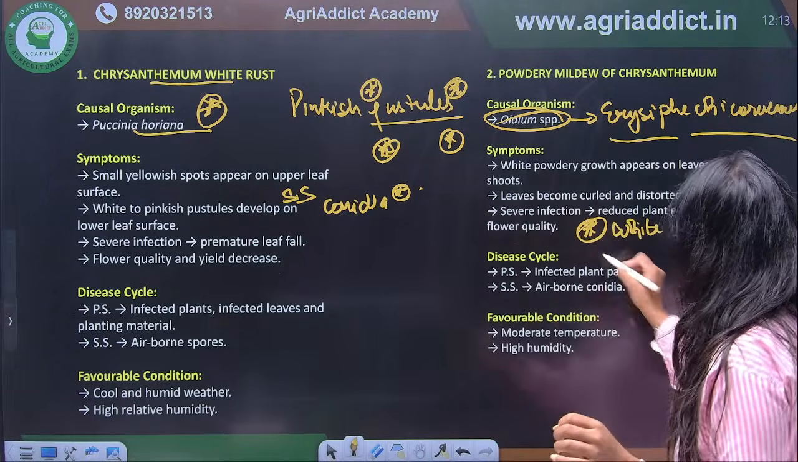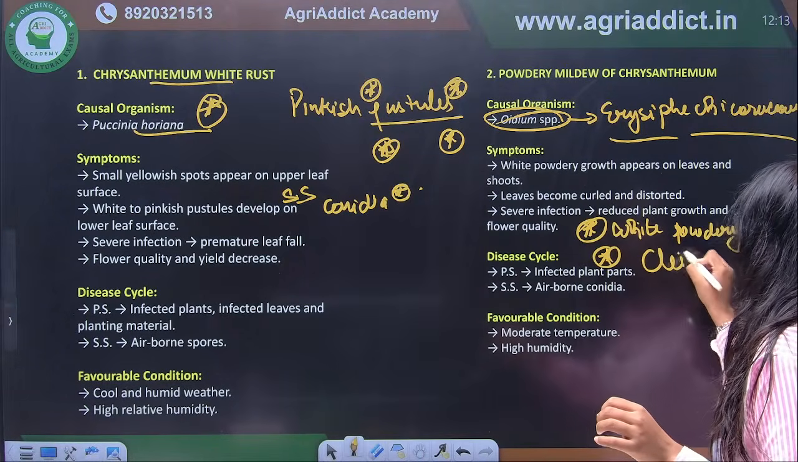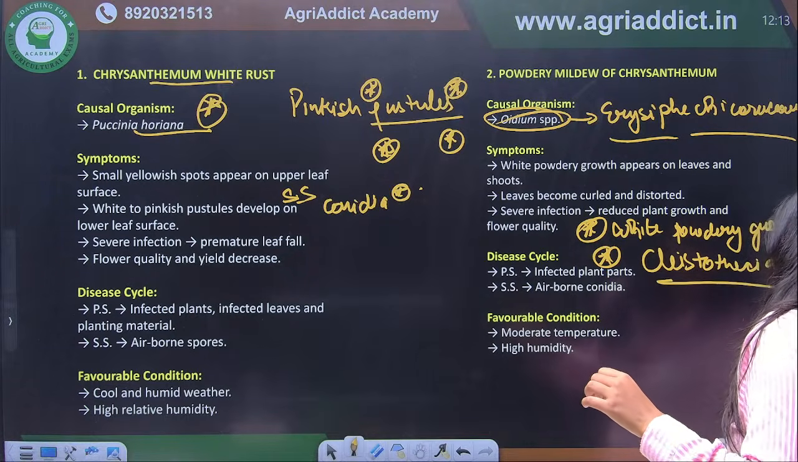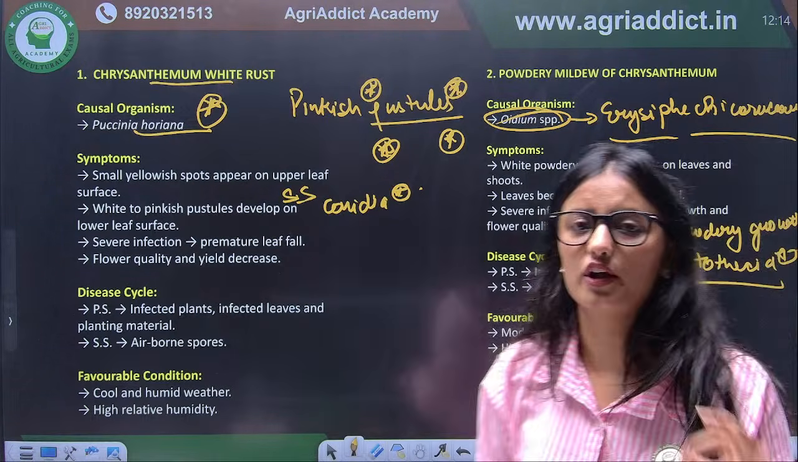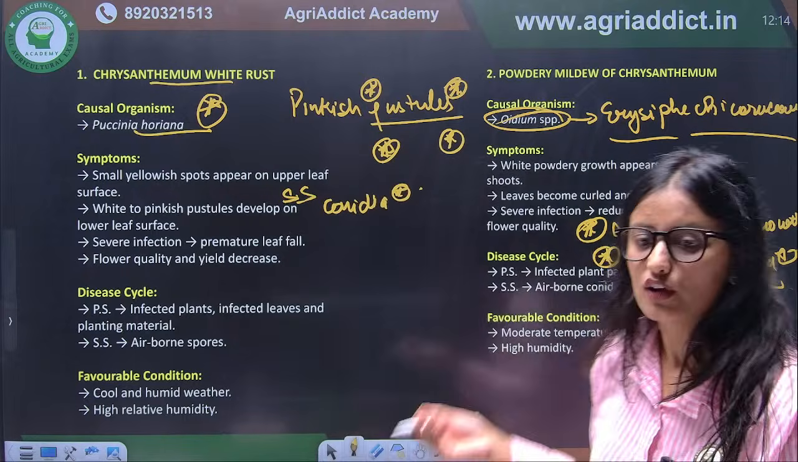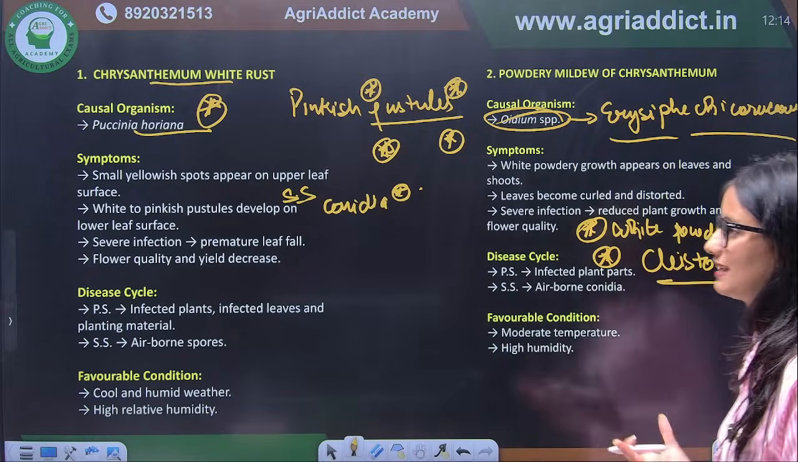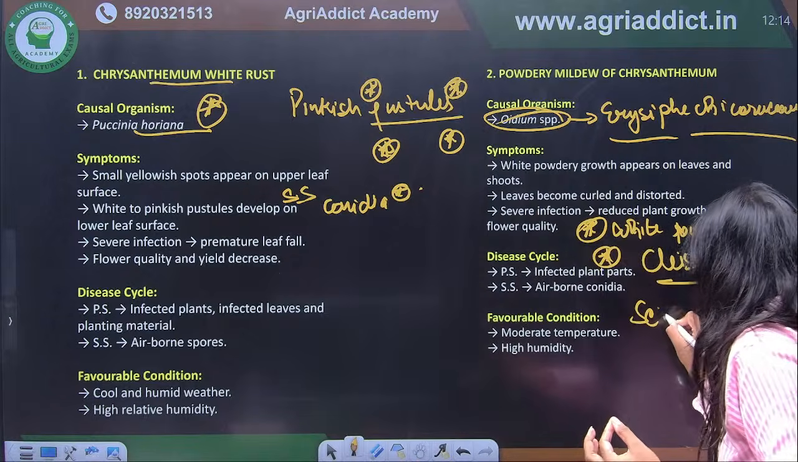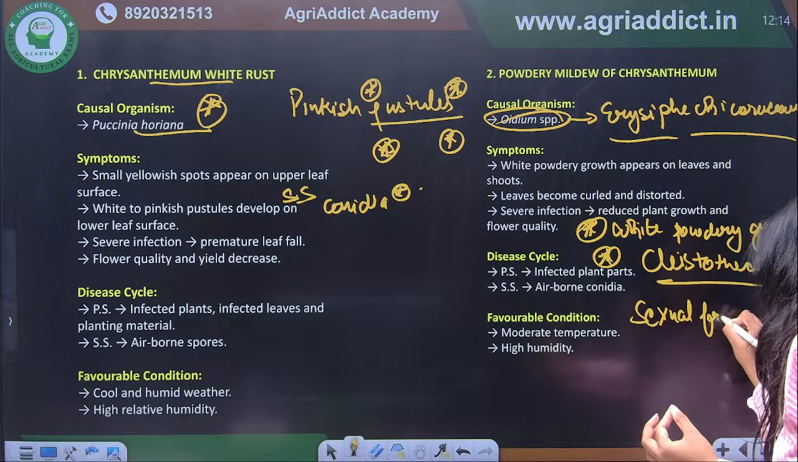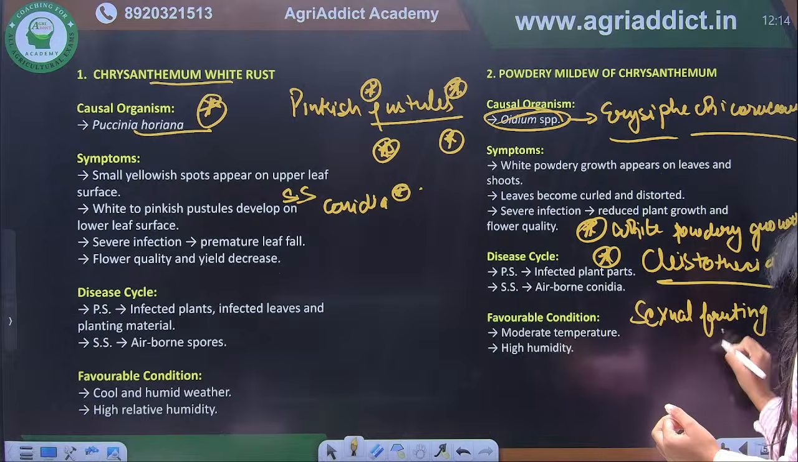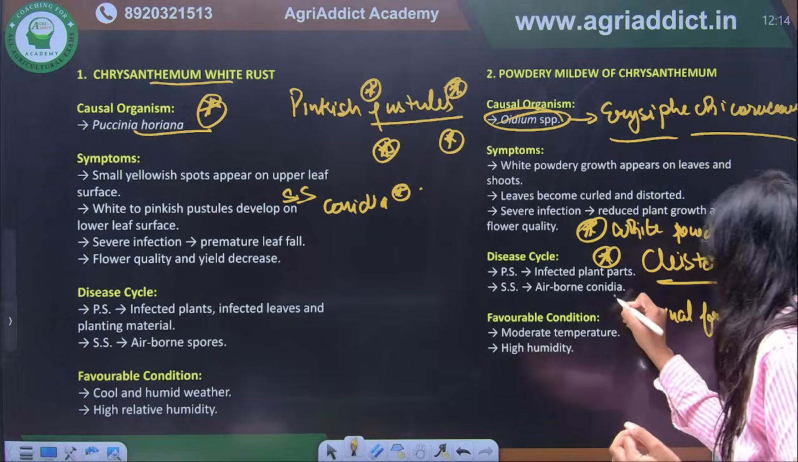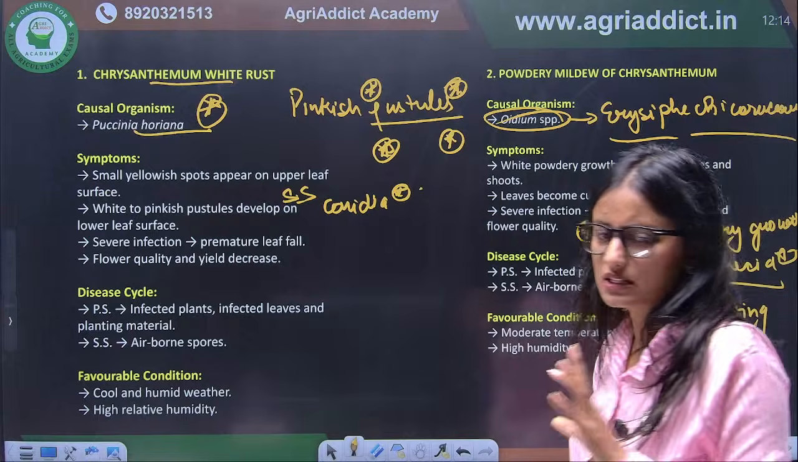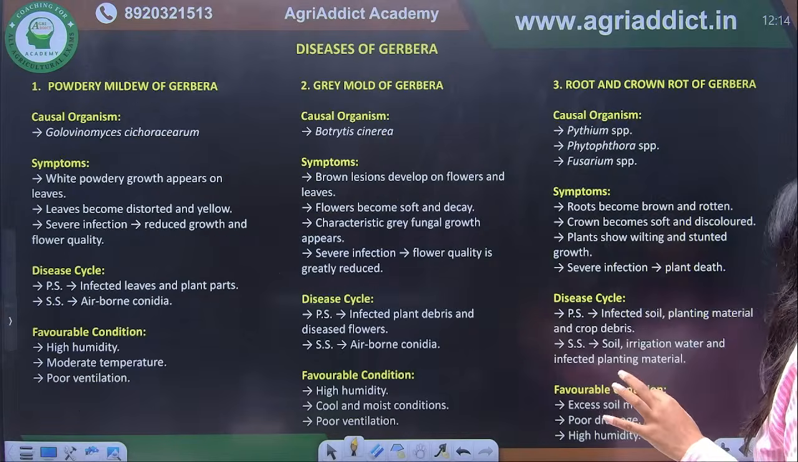And next, what we have is cleistothecia. Again, this is a very important question. In general, they can ask which of the following pathogens form cleistothecia. So powdery mildew is the common pathogen that forms cleistothecia. Okay, that is a sexual fruiting body. This is also very important. It is a sexual fruiting body. Clear? So here you have to remember these things only. So this was about the diseases of chrysanthemum.